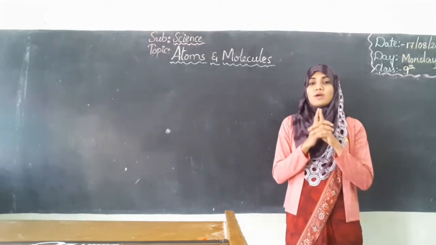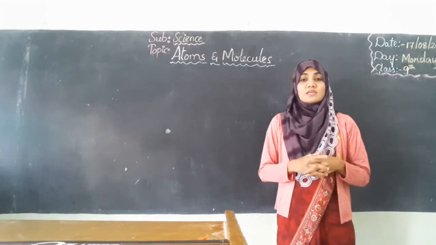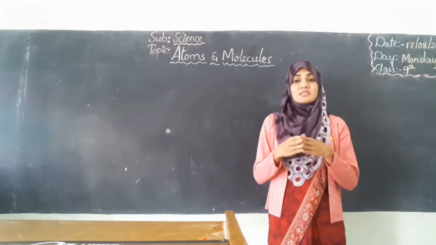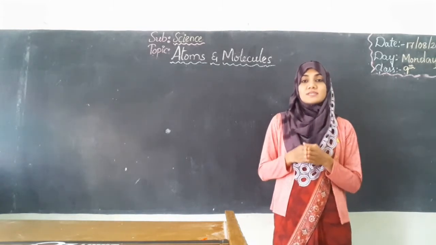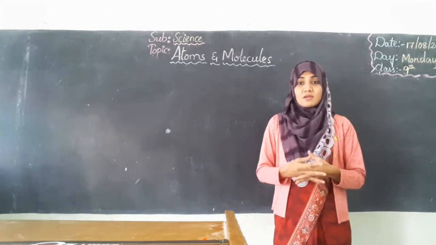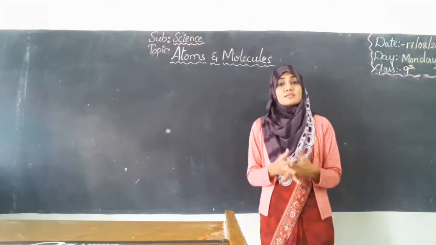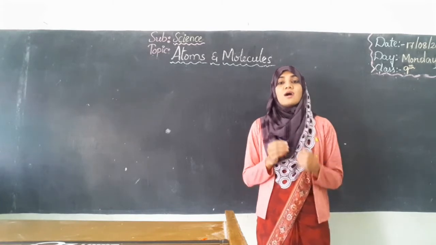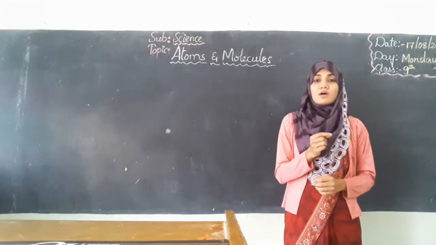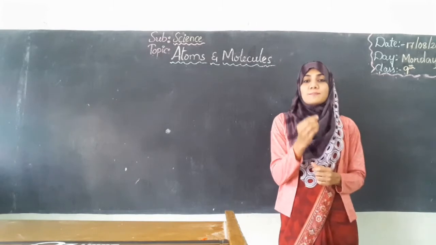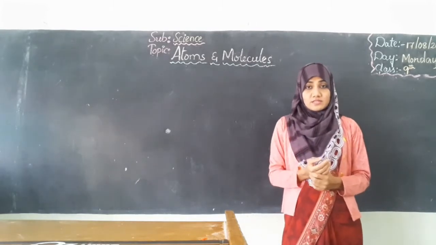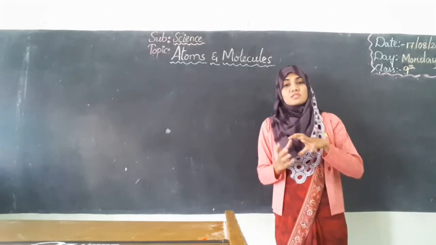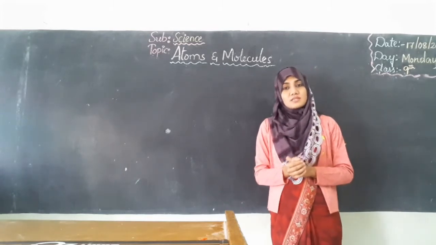And students, you have seen the elements in the periodic table, you know the periodic table, isn't it? So the elements in the periodic table have been represented based on their symbols, right? But where did this idea actually come from? Who started this technique? Obviously it was John Dalton who used symbols to represent the elements in a very specific sense. But he used some kind of structures to represent the elements.